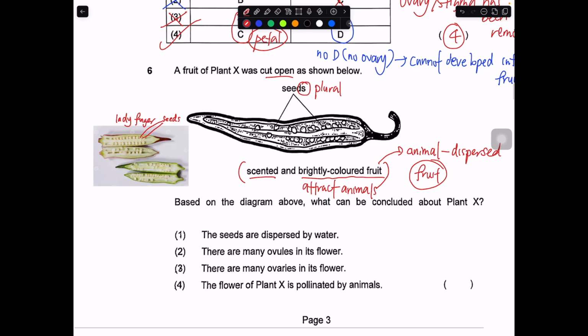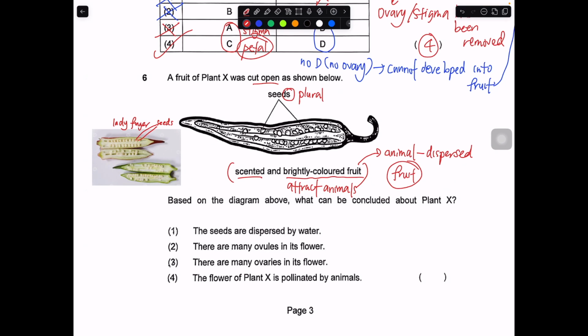So in this case, based on the diagram above, what can you conclude about plant X? They are dispersed by water. No. Because of this information, it cannot be dispersed by water. Usually since they are dispersed by water, they have waterproof covering or fibrous husk, to trap air so that they can stay afloat on the water. So one is out.